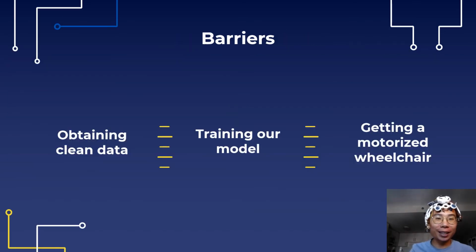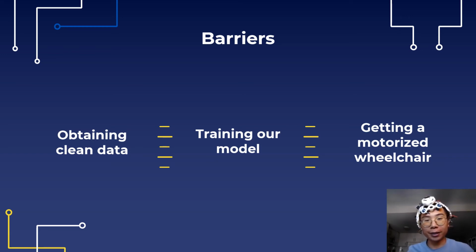It was difficult to obtain some of these things here. So these are some of the barriers we faced. The first thing was obtaining clean data, because it takes a lot of effort to make sure that we get clean data and that there isn't other noise. So for example, even if you blink, that can throw things off. Another thing is actually training our machine learning model, because we need much more data than we currently have, and we need much more time to actually train our machine learning model for good classification accuracy. And finally, another barrier is hardware. So actually getting the motorized wheelchair, we don't have the money for that,